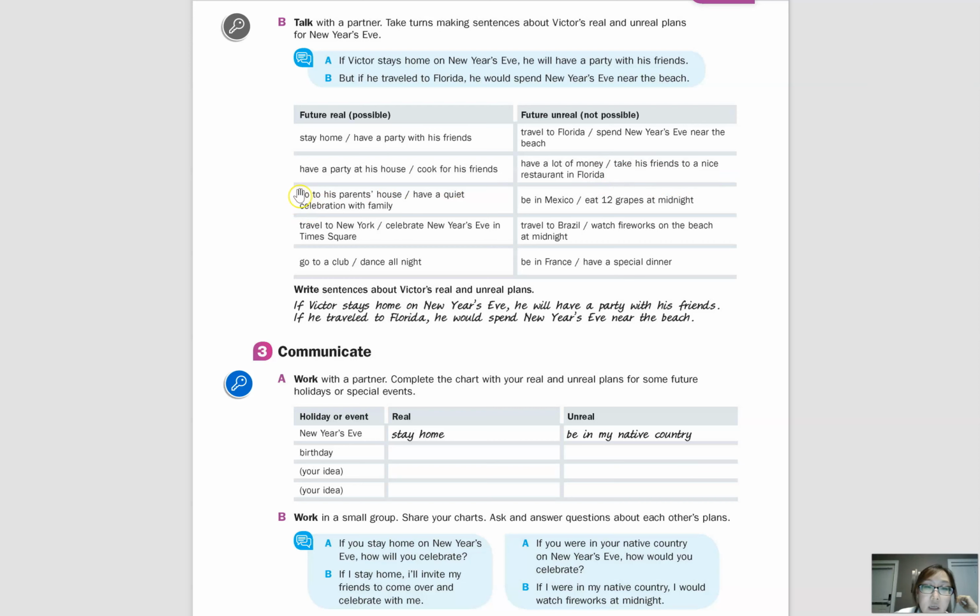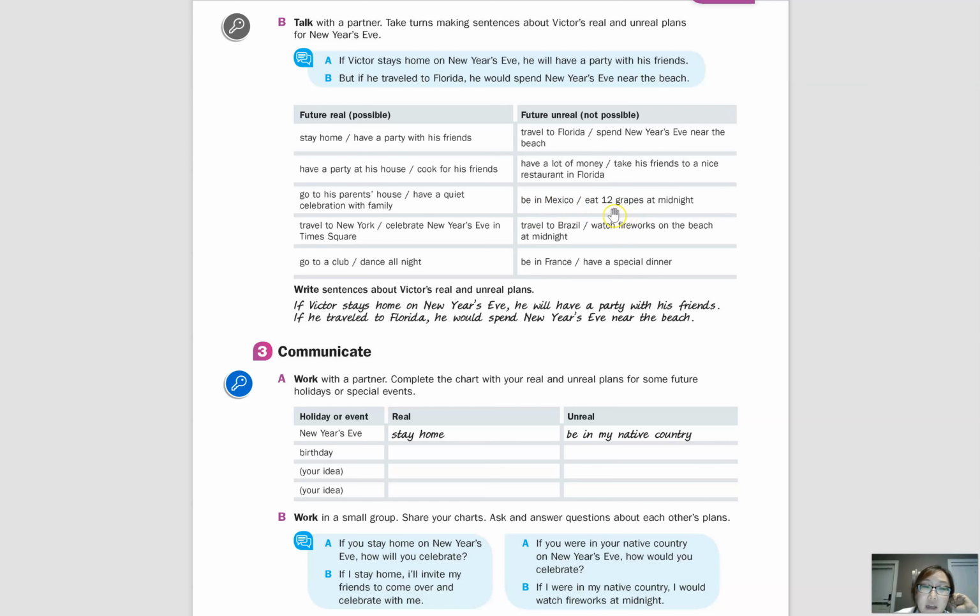Okay, and then the next one. If he goes to his parents' house, he will have a quiet celebration with his family. But if he were in Mexico, he would eat 12 grapes at midnight. I guess 12 symbolizes 12 o'clock midnight. Okay, so if he were in Mexico, he would eat 12 grapes at midnight.